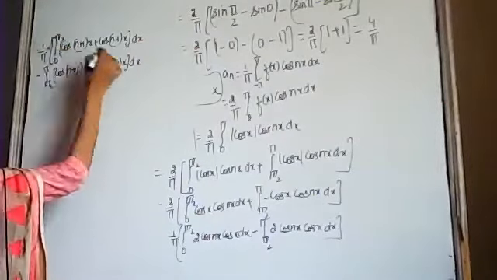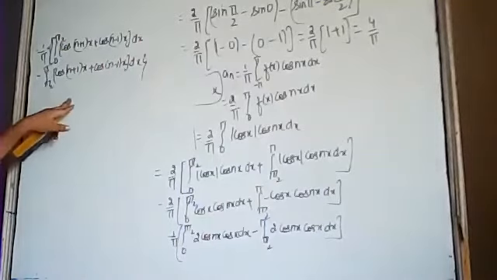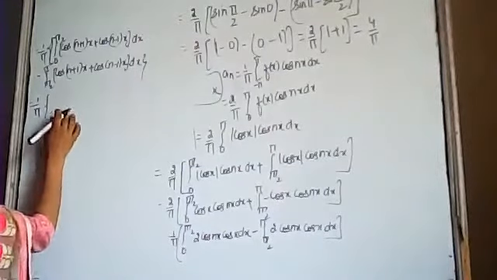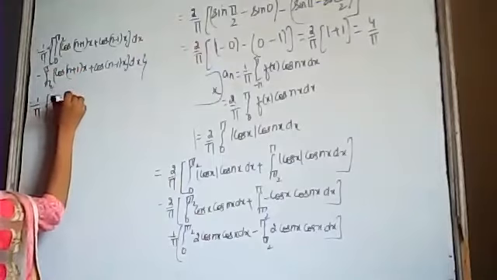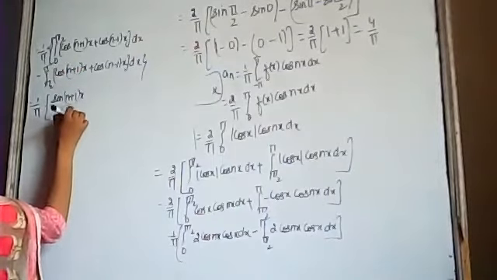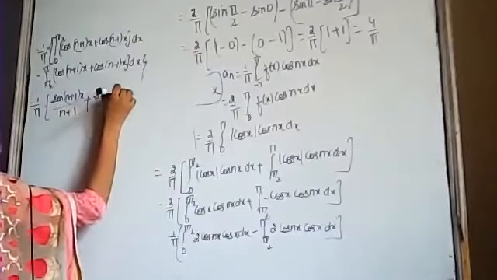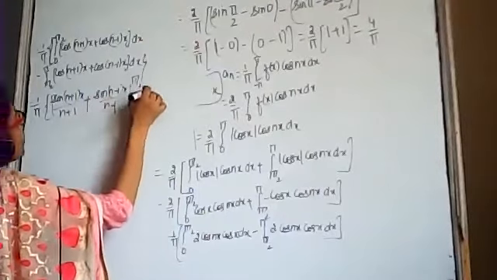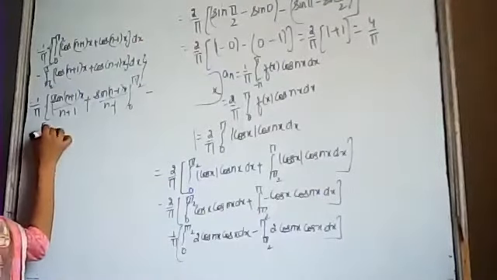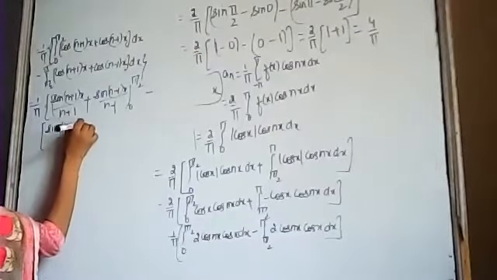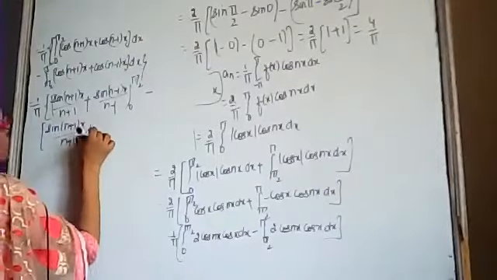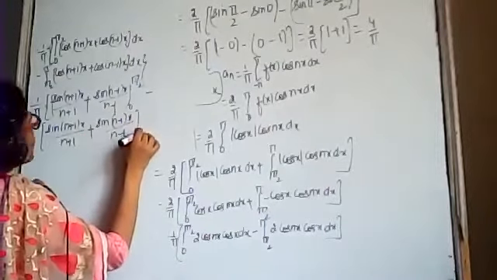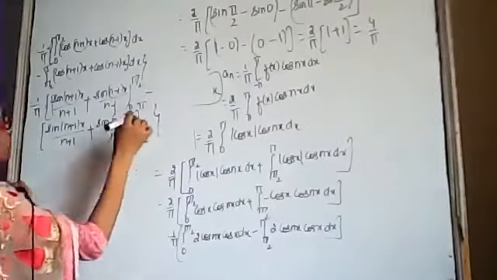And this 1 by pi is outside the whole bracket. So this is equal to 1 by pi. Integrate the term cos(n plus 1)x. It will become sin(n plus 1)x upon n plus 1, plus sin(n minus 1)x upon n minus 1, and limits of integration are from 0 to pi by 2. Minus, again integrate: this will become sin(n plus 1)x upon n plus 1 plus sin(n minus 1)x upon n minus 1, and limits of integration are from pi by 2 to pi.